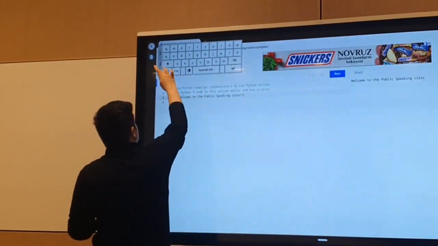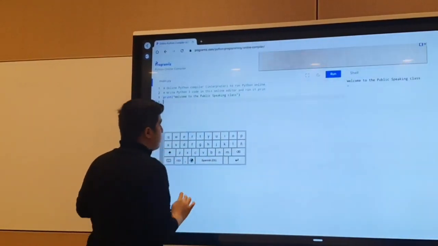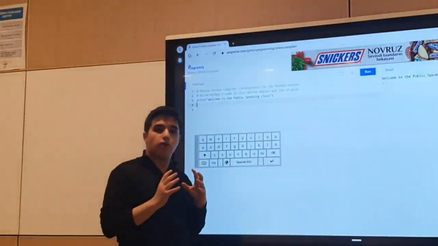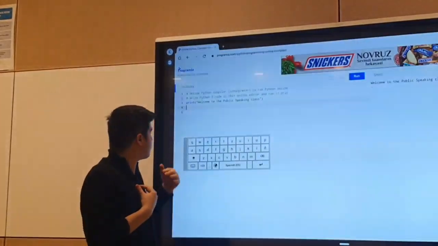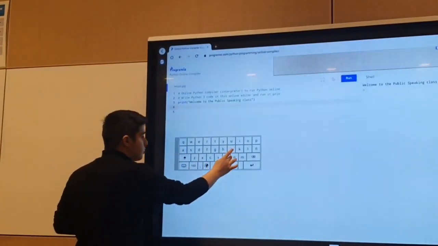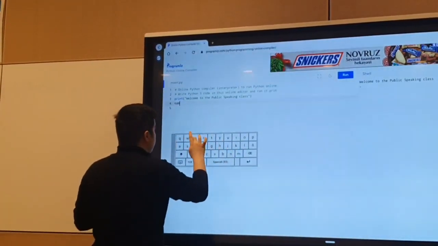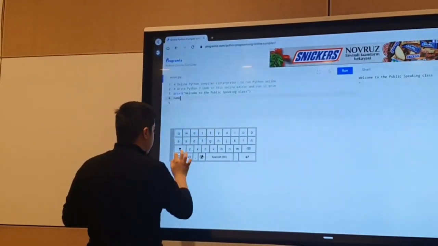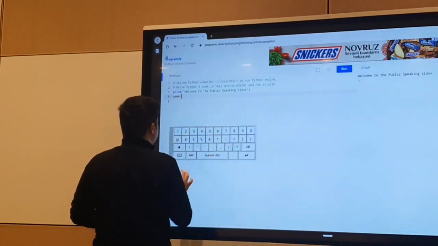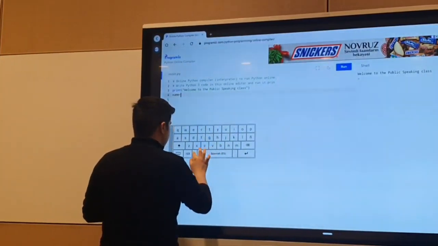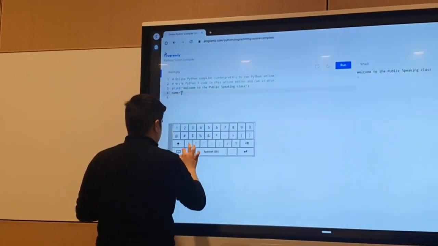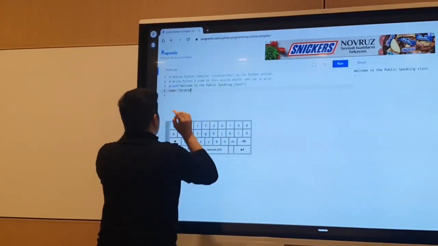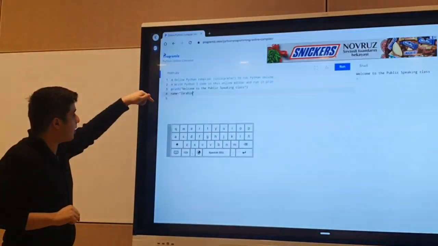What else can we do? In Python we have variables. Variables are special containers which hold some values. For example, my name is Ibrahim and I can store this value in a variable called name. Name is a variable which will hold some data. So my name is Ibrahim. So the variable name contains the value Ibrahim.